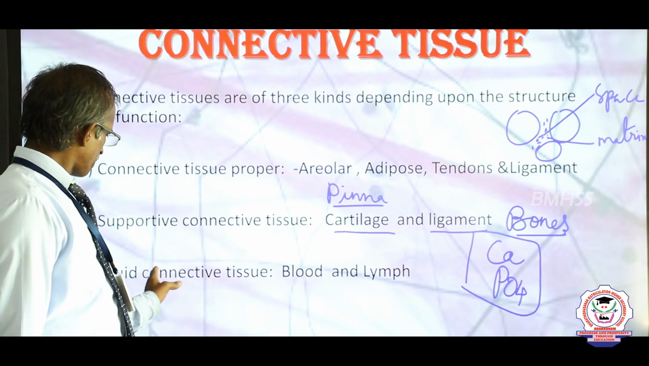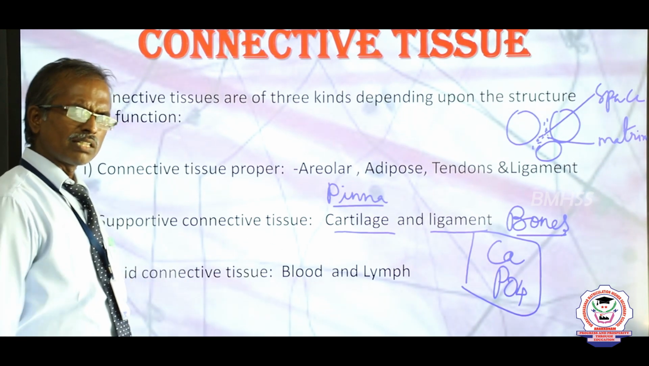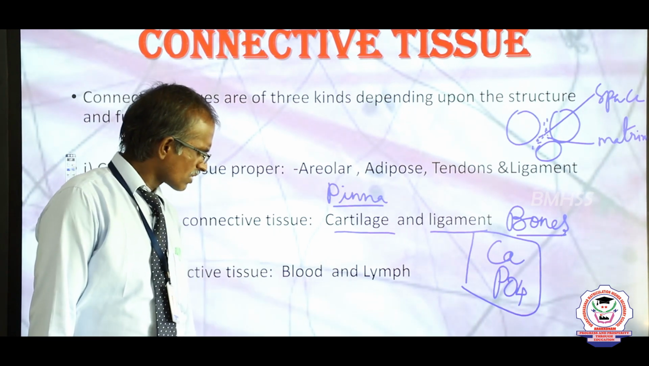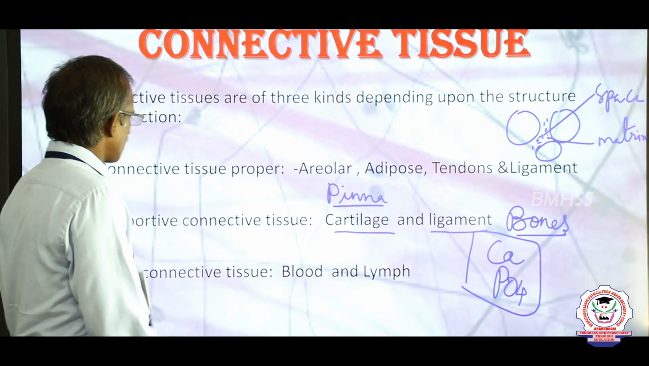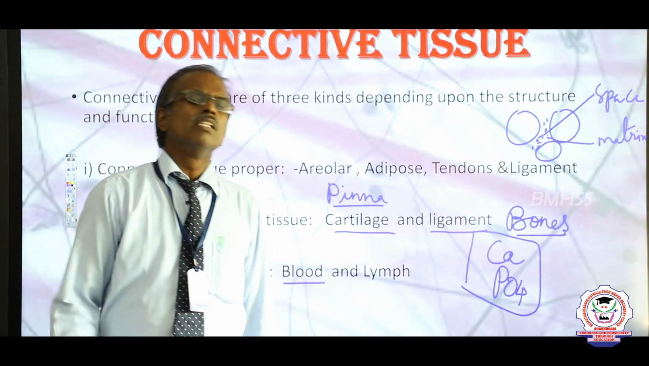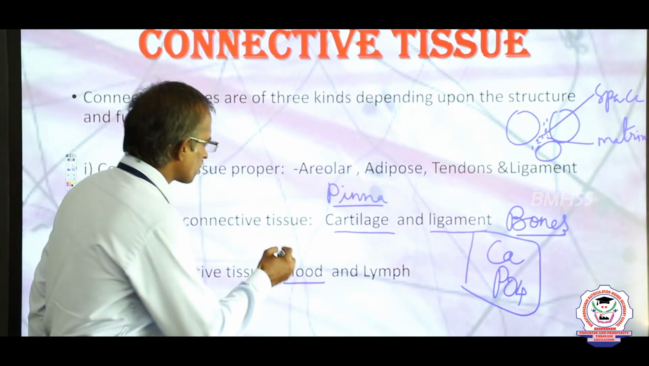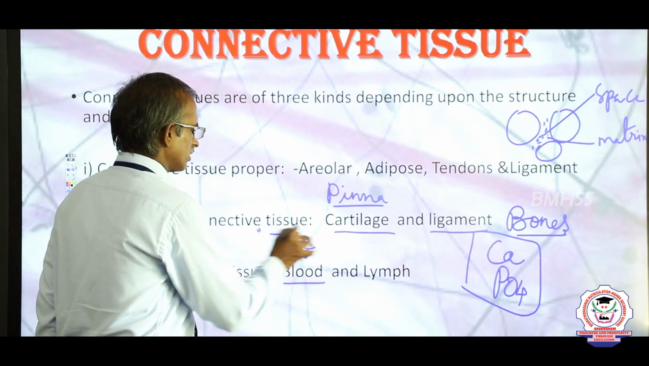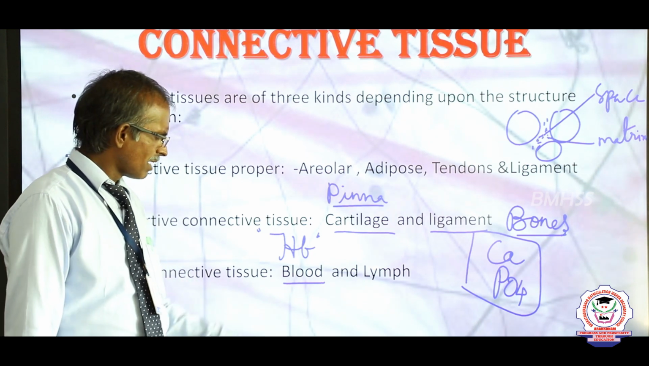Then the last part, fluid connective tissue. What is meant by fluid? The name itself has the meaning. Fluid means liquid in nature. It consists of two main structures, namely blood and lymph. Now blood, we know that. Do you know what the color of your blood is? Red color. Very good. But do you know the reason for this? Due to the presence of hemoglobin, Hb. Hemoglobin gives the red color to the blood in all mammals.